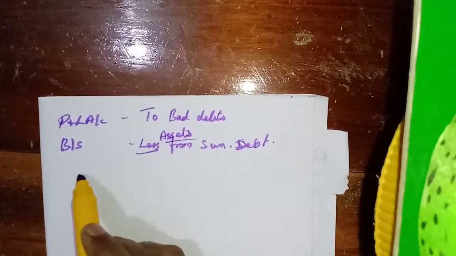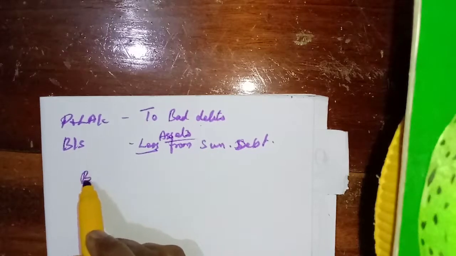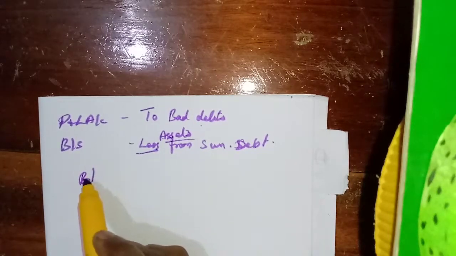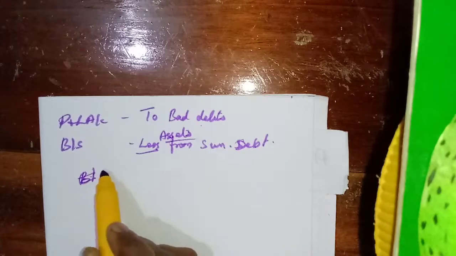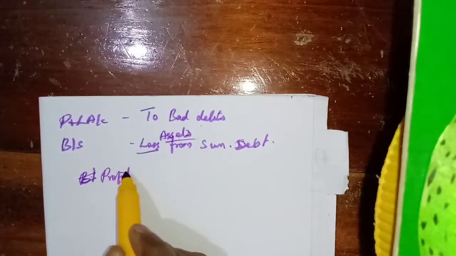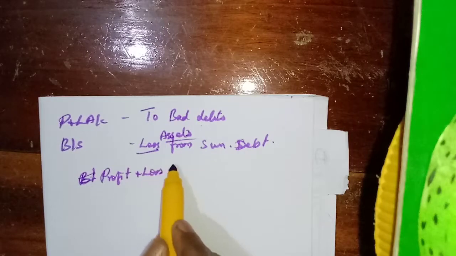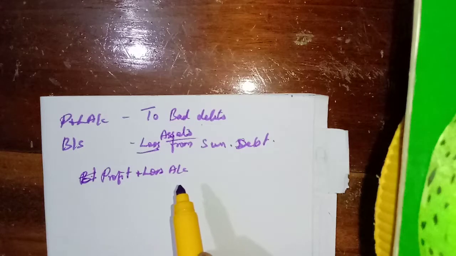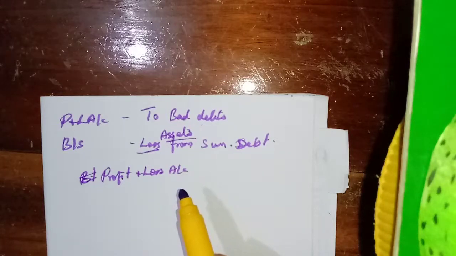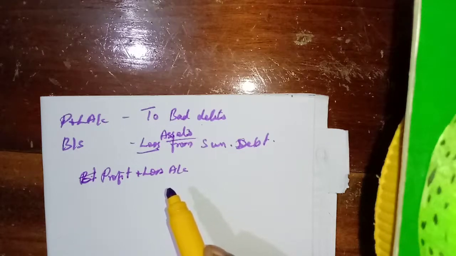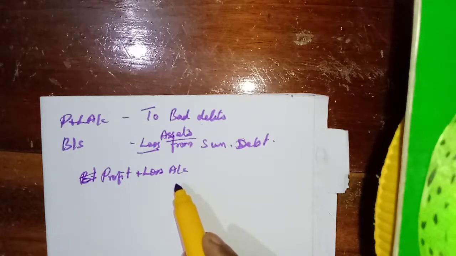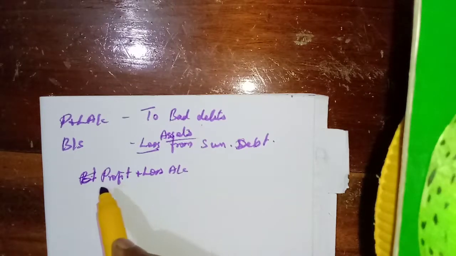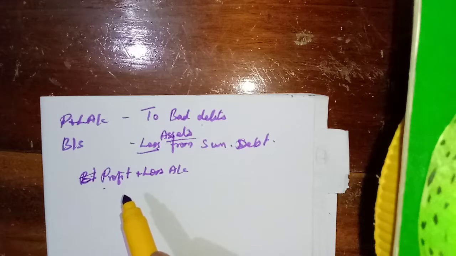So it will be shown only in the profit and loss account, because the entry is already prepared as bad debts account debtor to sundry debtors. They have credited the sundry debtors, so the sundry debtors account will get reduced automatically. So we have to enter only in the profit and loss account.